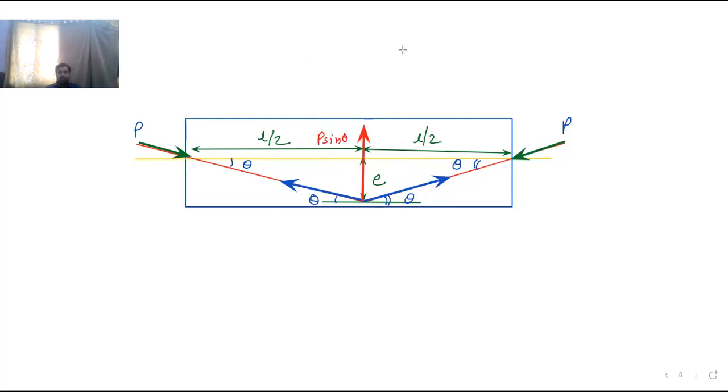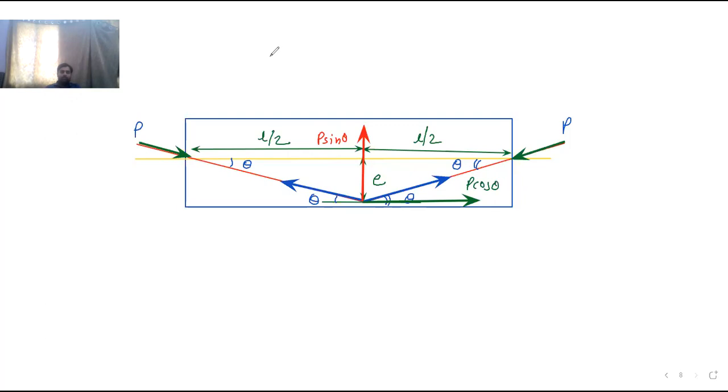And on the other direction, here it is. This is P cos theta. This is P cos theta.